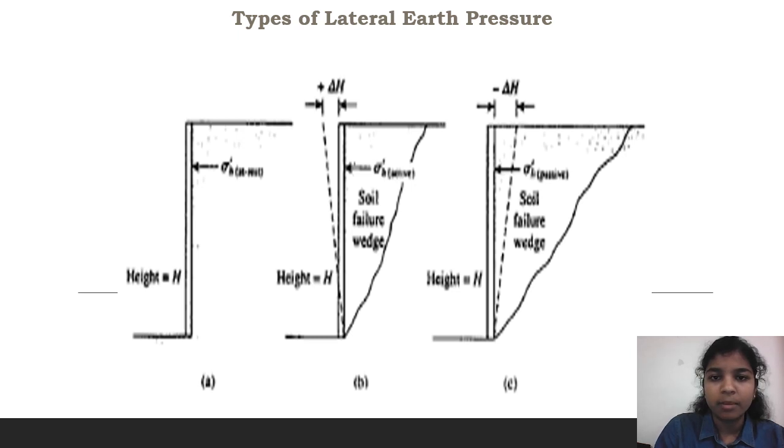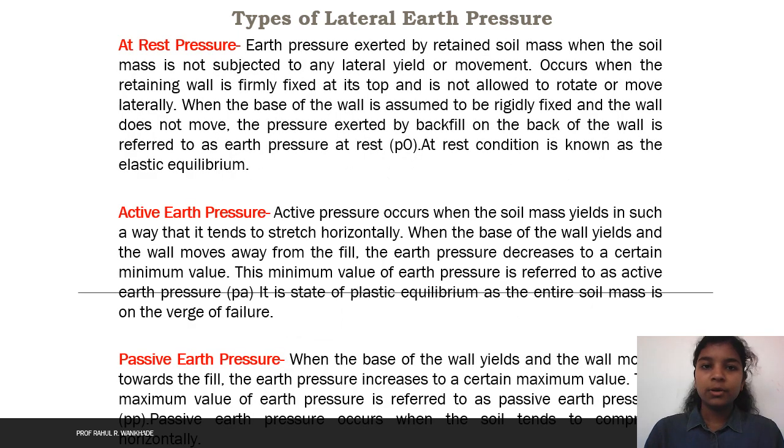These are examples of lateral earth pressure depending on the strata and the failure wedges, with sigma h, the height of the retaining wall, and the displacement of the wall. If the wall moves towards the backfill, it is passive earth pressure, and away from the backfill, it is active earth pressure. So now we see the types of lateral earth pressure.